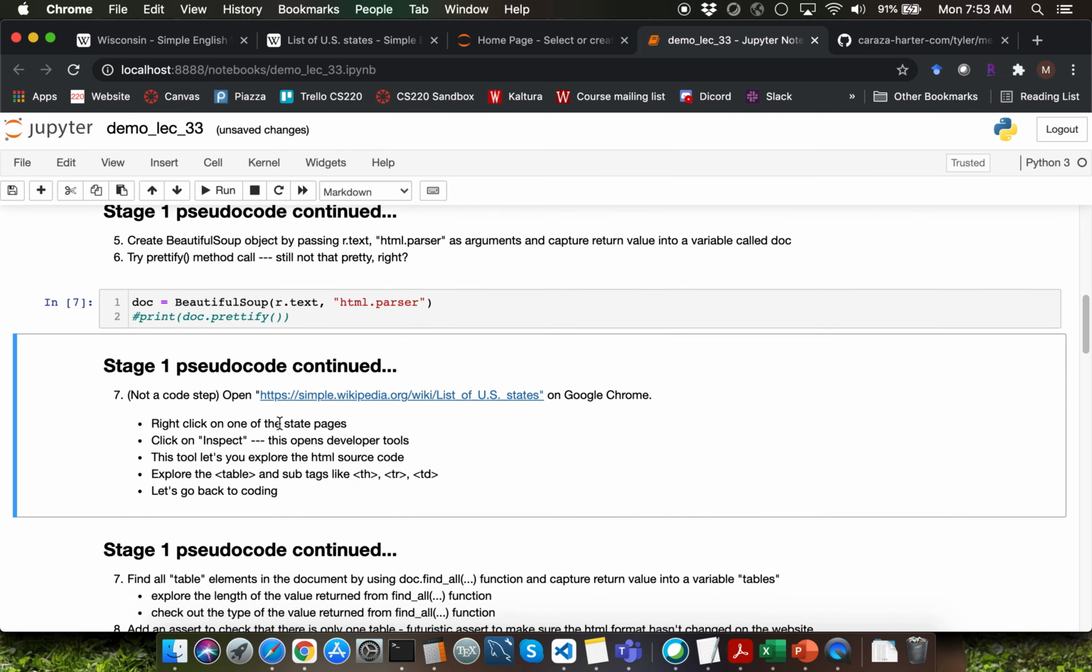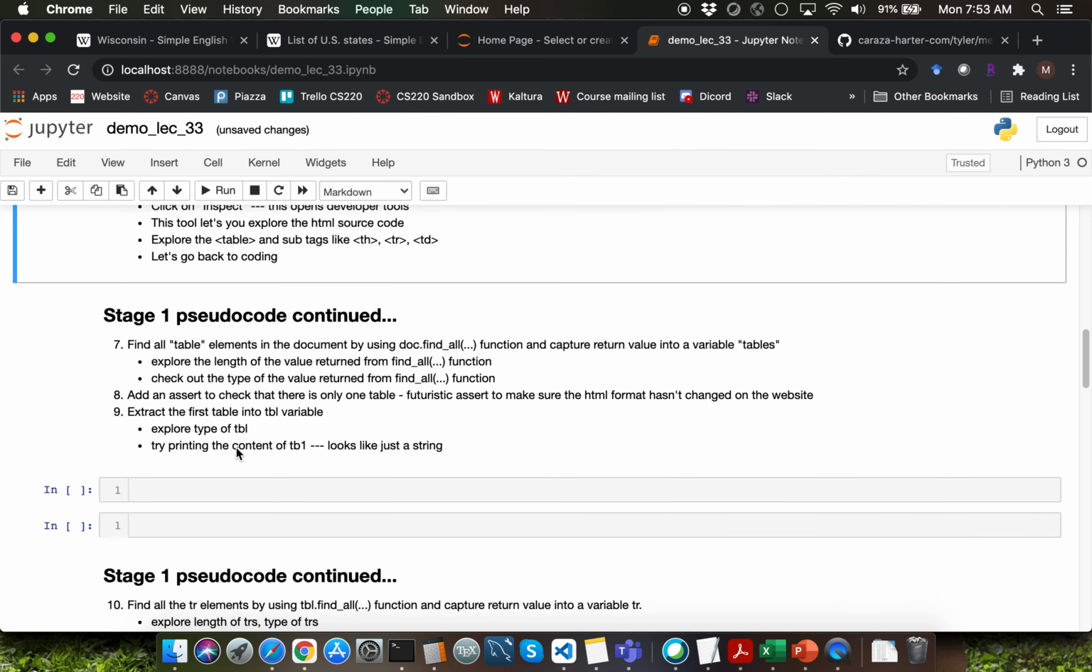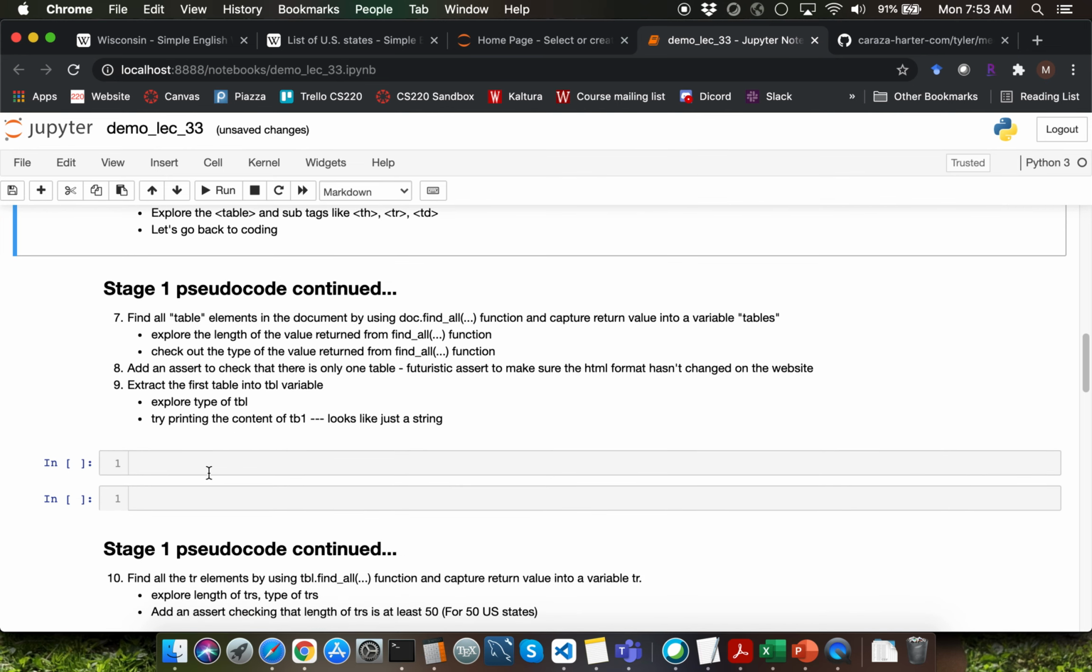Step number 7 within stage 1 is not a coding step. I have already spoken about clicking on individual elements in order to inspect that element using developer tools. Feel free to explore that more so that you're able to understand the format of the table that we want to parse in order to extract the individual state URLs.